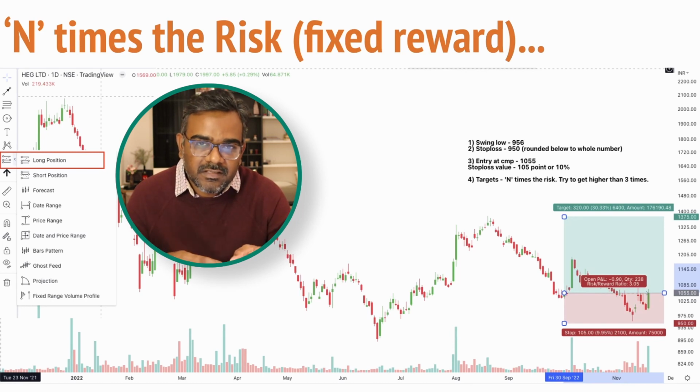Now we discussed in the previous example, stop loss can be 10%, and here we're going to say, okay, I want just 20% return. I want just 30% return. We're going to keep the target fixed. Now the target comes based on a stop loss. Now let's take an example.